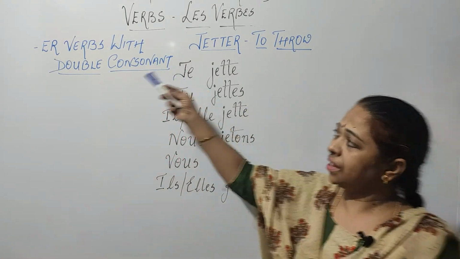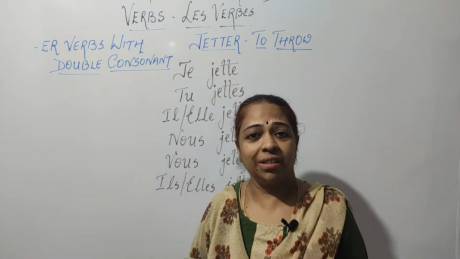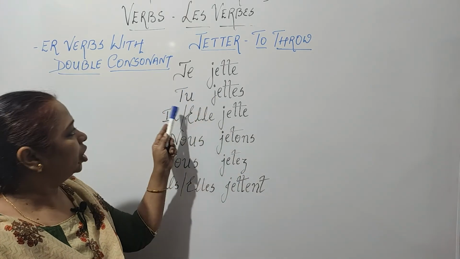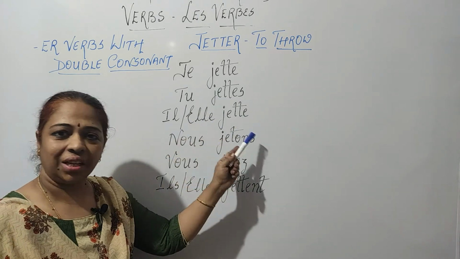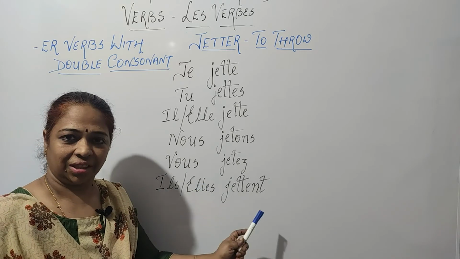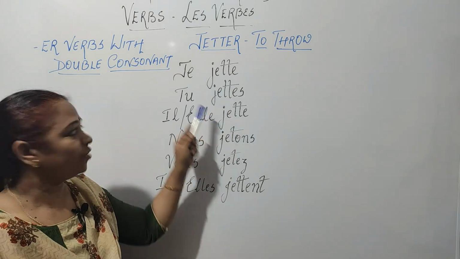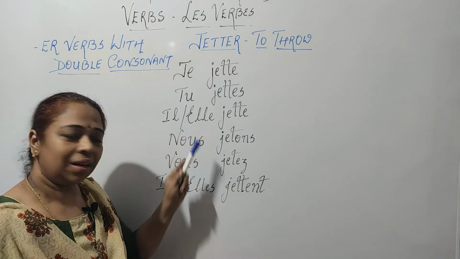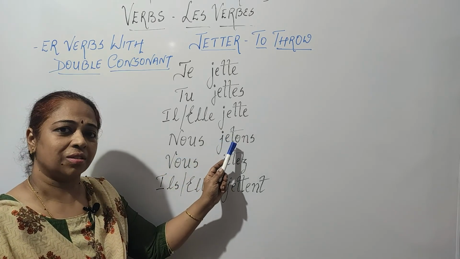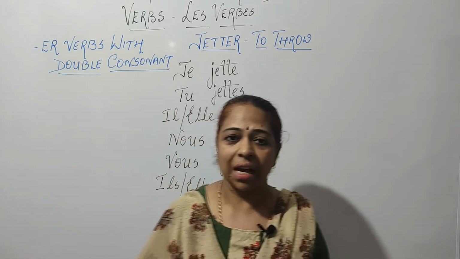Next we'll be seeing the ER verbs with double consonants. Jeter. Jeter is to throw. So over here we'll see je jette, tu jettes, il, elle jette, nous jetons, vous jetez, ils, elles jettent. Now over here you will notice the double consonant is maintained for je, tu, il, elle and in the plural. But for nous and vous, one of the consonants is dropped. So with this we come to the end of ER verbs.